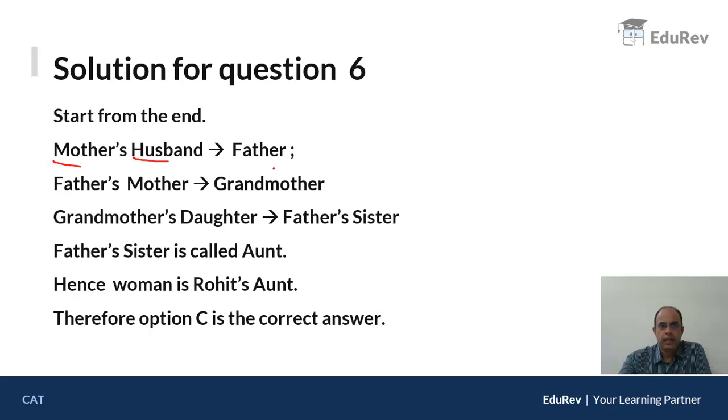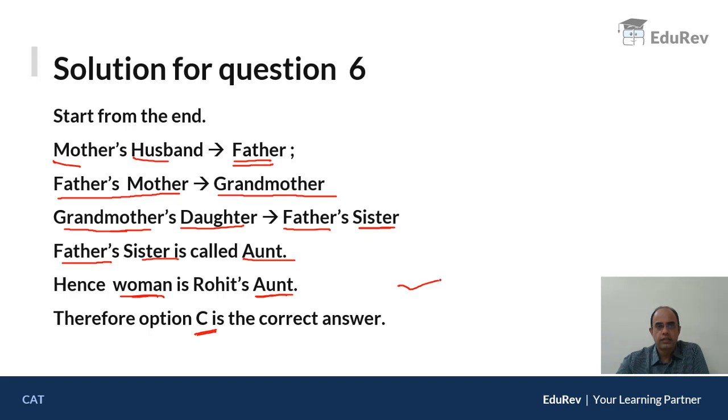Fine. Start from the end. Mother's husband is father. Then it says father's mother. Now, who is father's mother? Grandmother. The grandmother's daughter. Who is grandmother's daughter? Father's sister. Fine. Aunt. Father's sister is said to be an aunt. We can also say paternal aunt or aunt. Therefore, I can say the woman is Rohit's aunt. Therefore, option C is the correct answer.